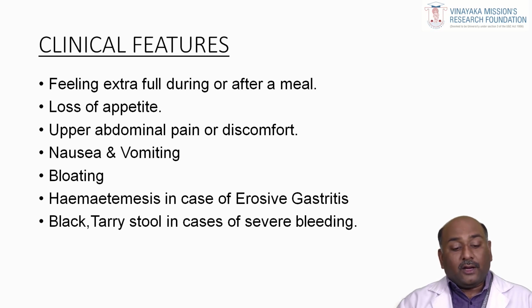Then black tarry stool in cases of severe upper GIT bleeding, especially melena. These kinds of stools are called melena. Due to severe gastritis, the patient will have black tarry stools, appearing in the morning defecation. This upper GIT bleeding is characterized by melena. Why is it dark black in color? Because the iron content gets oxidized in the intestines while traveling along the entire 6 meters of small intestine as well as the large intestine, and turns black in color.